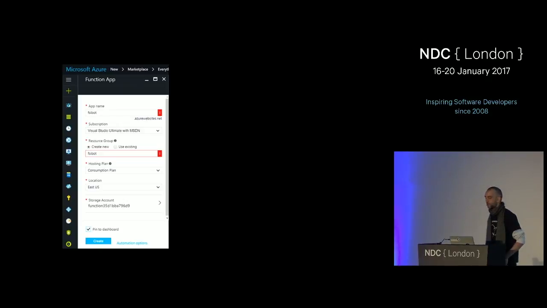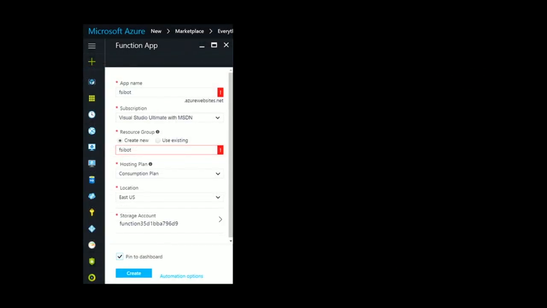If I want to do this, the first thing I need is to create some infrastructure for my app. The way you would do that is you would go to the Azure portal. I'm not going to do it live because, even though it's fast, it still takes 2 or 3 minutes, and I don't want to wait for this thing to spin up. So if I go to the portal, I can go to the plus sign, which is right there. If you click on it, you can choose what you want, and one of the things you can pick is a function app.